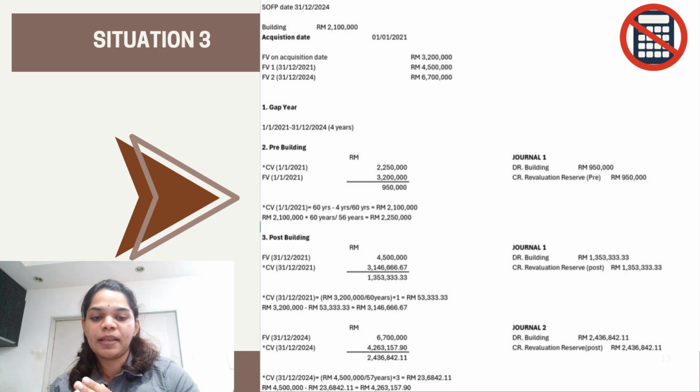So 60 years minus 3 years, we get 57 years, and then times 3 years, and we get 236,842.11. So for the 4.5 million minus that amount, we are getting